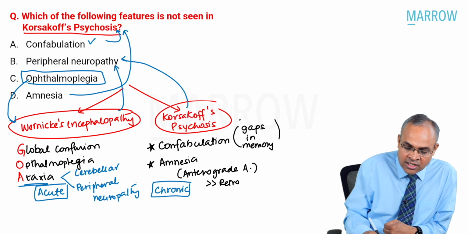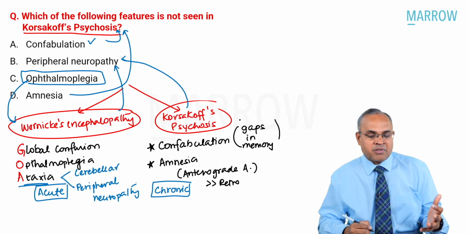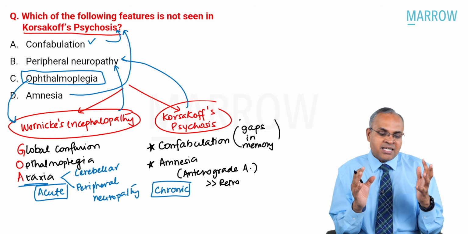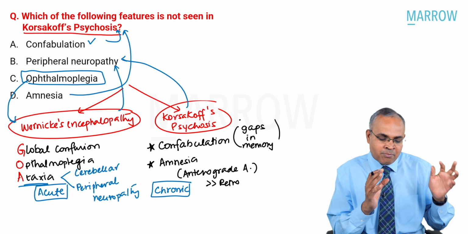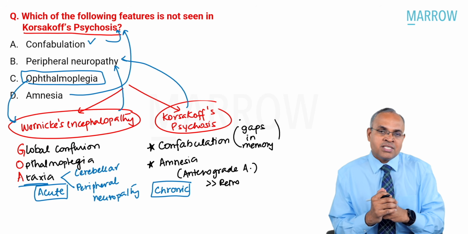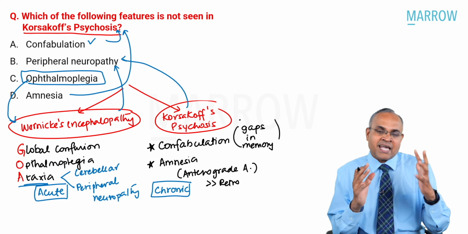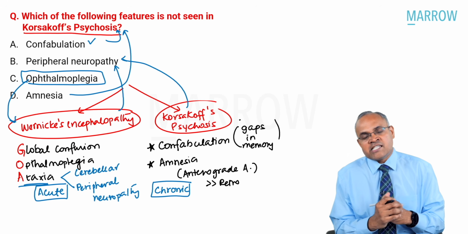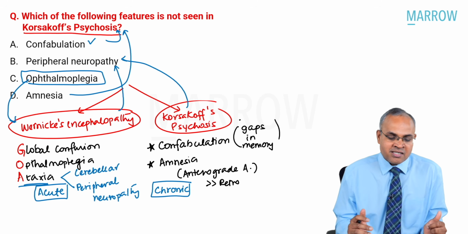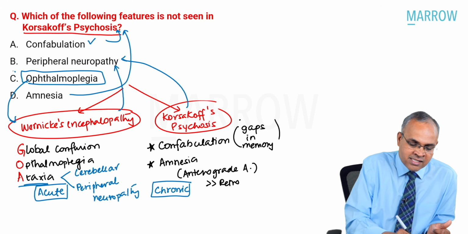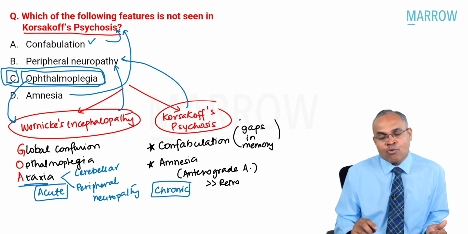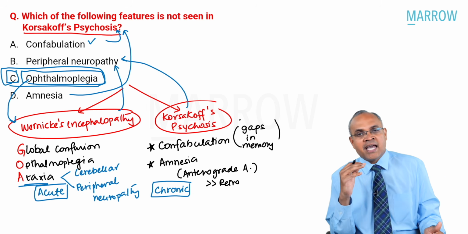Both can lead to ataxia. So peripheral neuropathy can happen in both. Ophthalmoplegia is more characteristic of Wernicke's encephalopathy. So what is the best answer? Choice C, ophthalmoplegia.